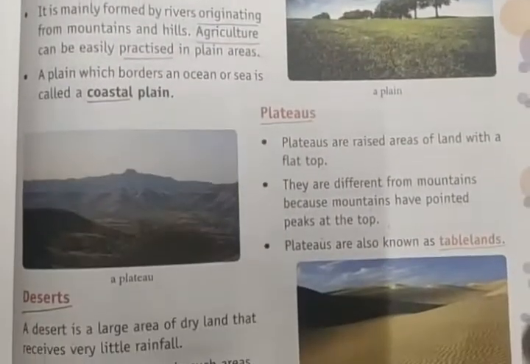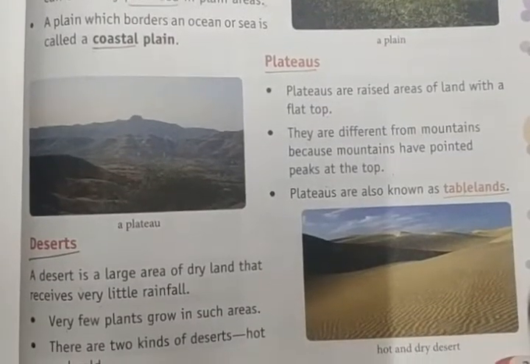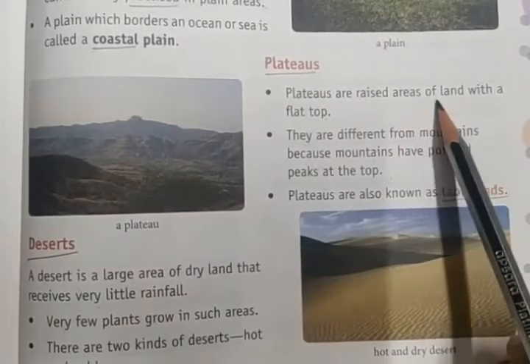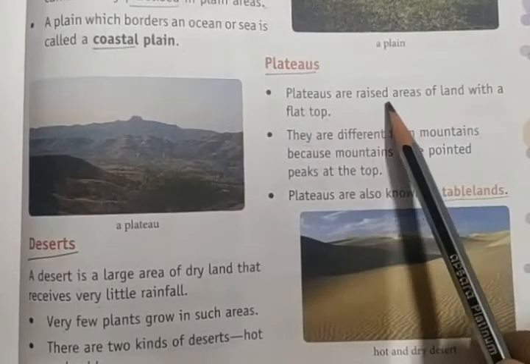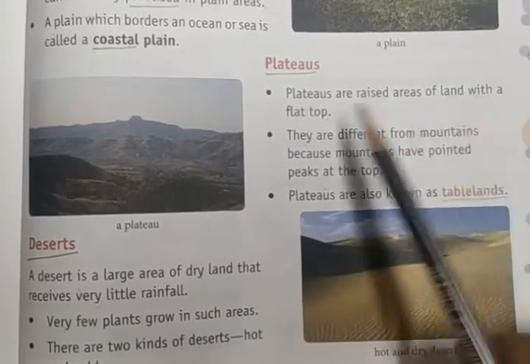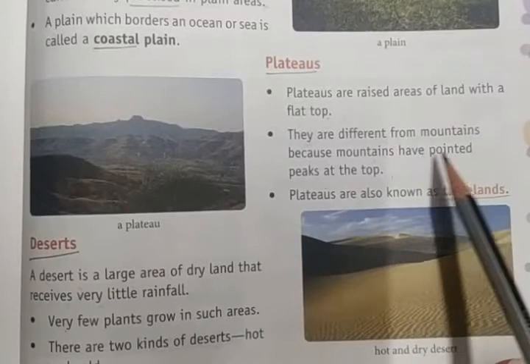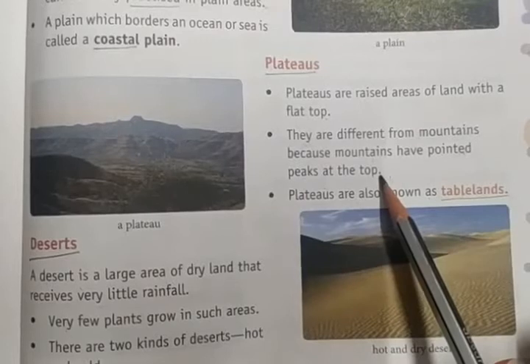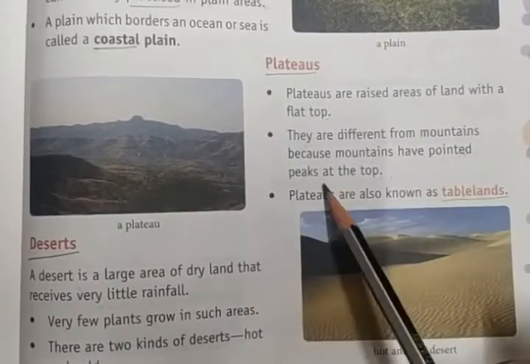Then we can see the plateaus, different types of plateaus. Okay, plateaus. Plateaus are raised areas of land with a flat top. They are different from mountains because mountains have a pointed peak at the top. Mountains are having the peak points at the top.